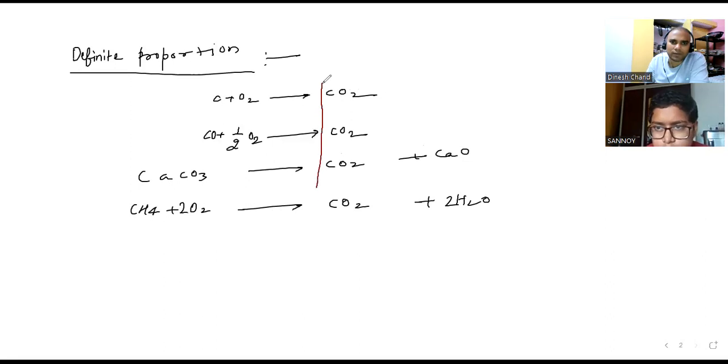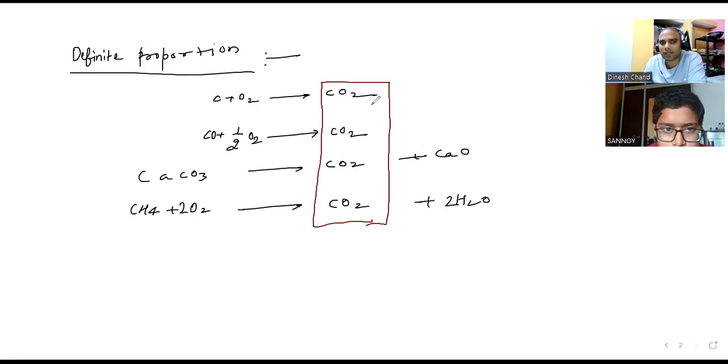Carbon dioxide we prepared by four methods. Firstly, we completely oxidized carbon into carbon dioxide. Then partial oxidation gives carbon monoxide, with half O2 taken. In the second method, we decompose calcium carbonate and again get CO2. And we burnt a hydrocarbon, and again got CO2 by combustion. What law is it going to follow?